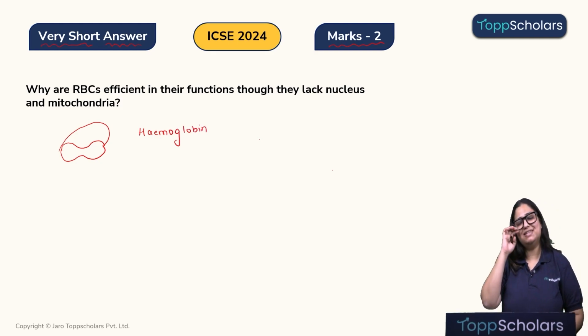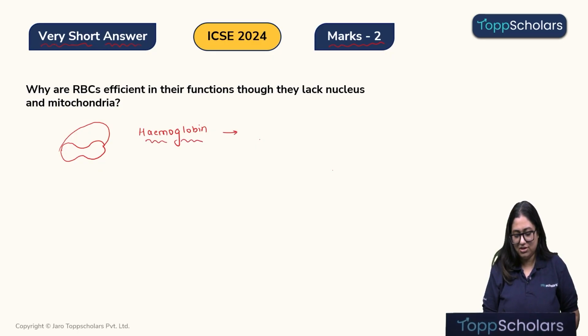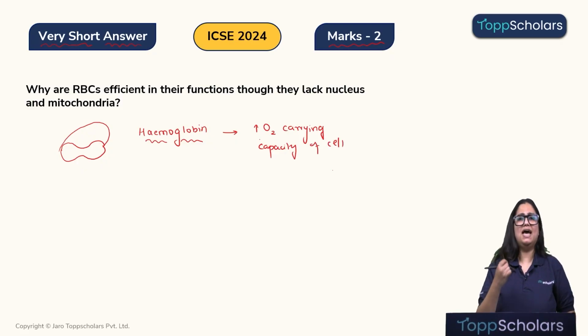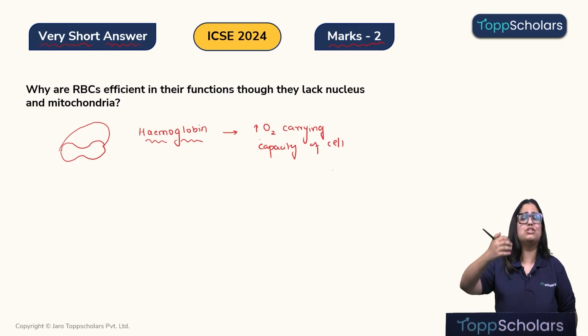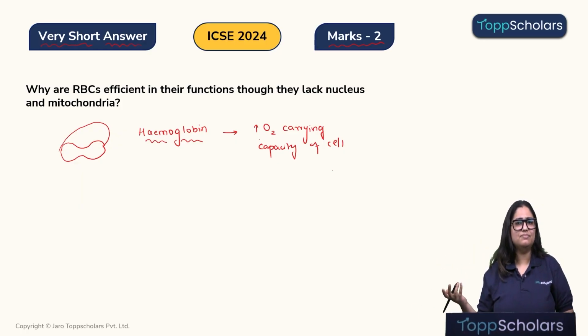Yes, so when we say that RBC has no cell organelle, that does not mean it's a lazy cell. No, it is going to replace it with a huge number of hemoglobin molecules, children. More the hemoglobin, children, more will be the oxygen carrying capacity of a cell. That means more the hemoglobin the RBC has, more amount of oxygen it can carry to the cells. Isn't that a great thing?